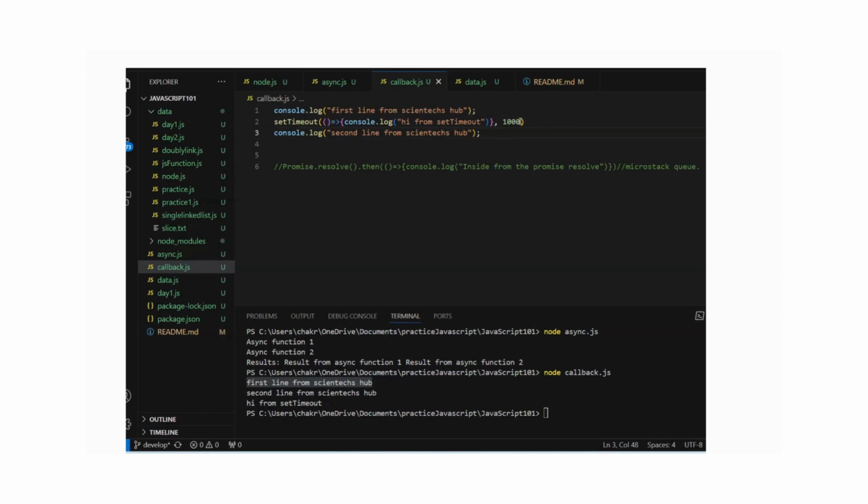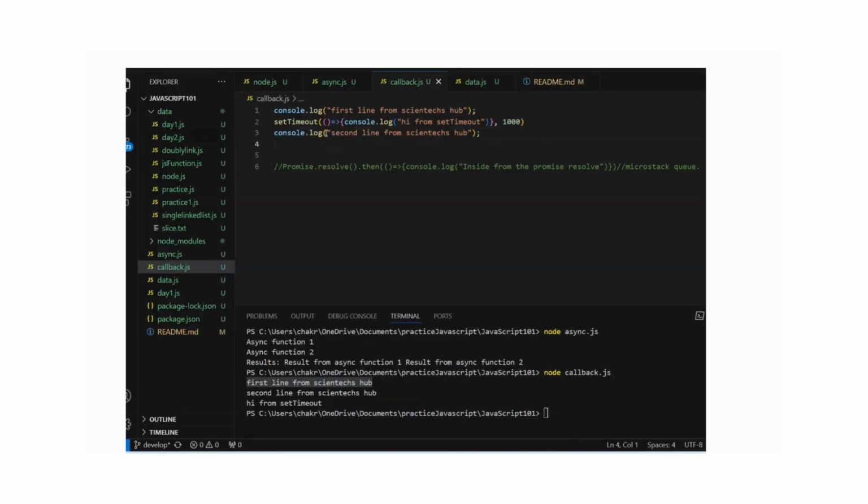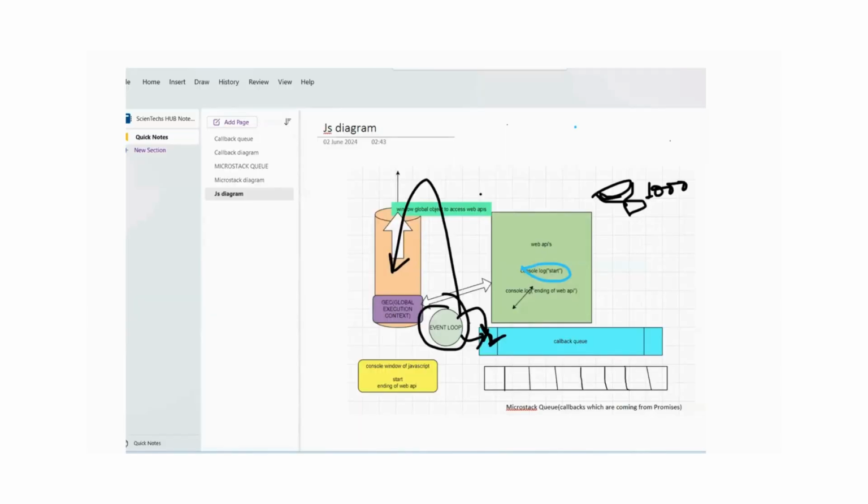So the timer has already started inside the browser. Meanwhile, we are going for the third line, console log, this line, printing this console log inside this callback. It is checking the event loop whether it has any data or not. It is seeing that it has some data. We have a command of printing console log, the second line from scientechhub. The event loop is taking the data out from the callback queue and putting it inside the global execution context, processing it and making the result out. This way, the total callback queue is working.